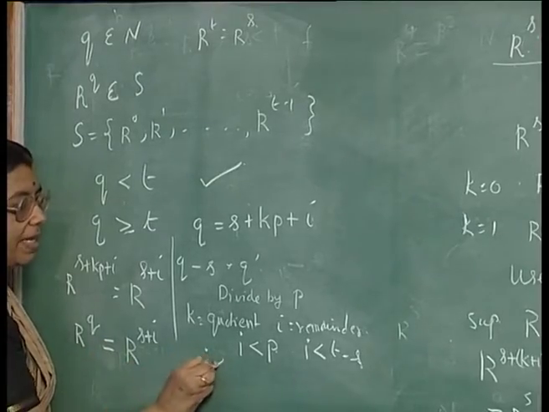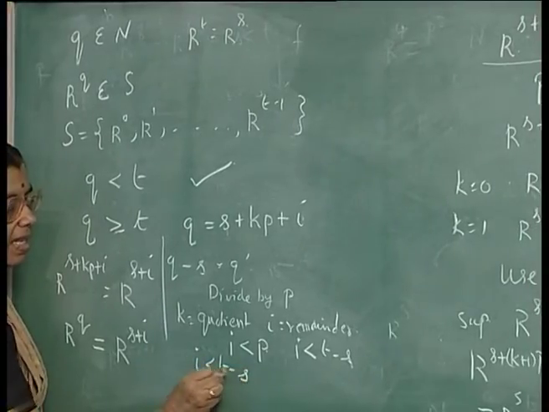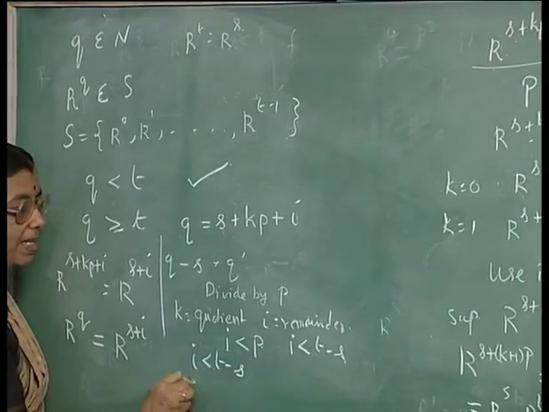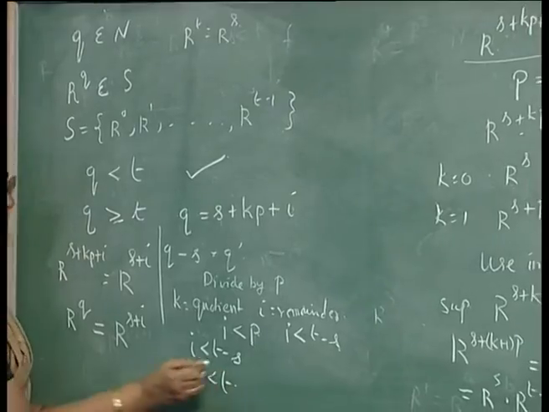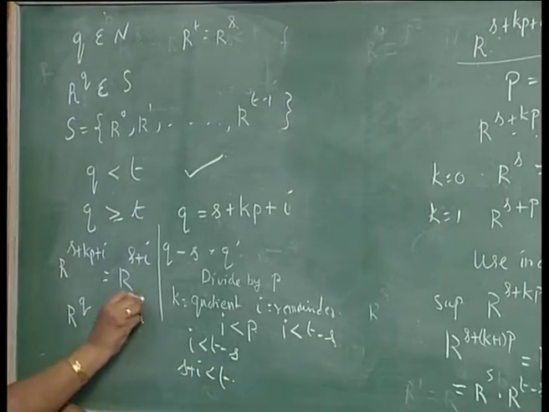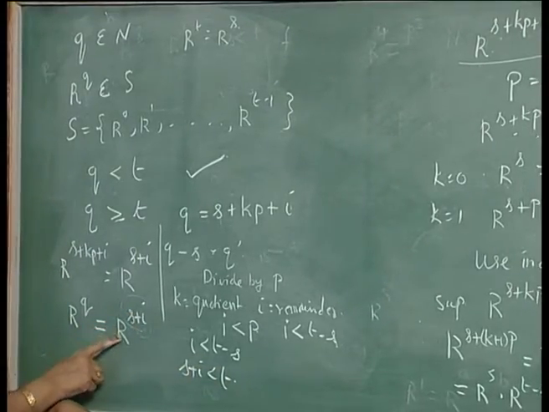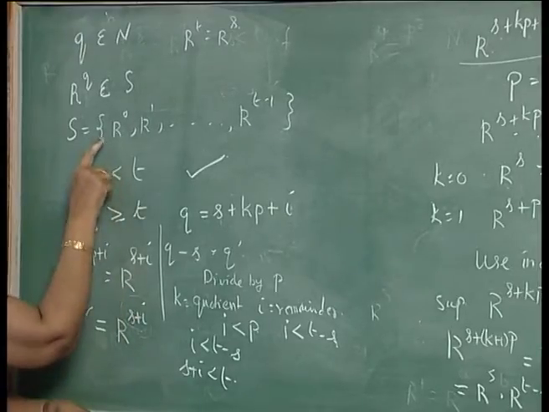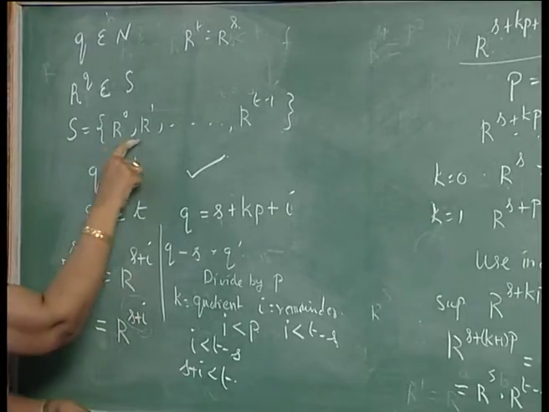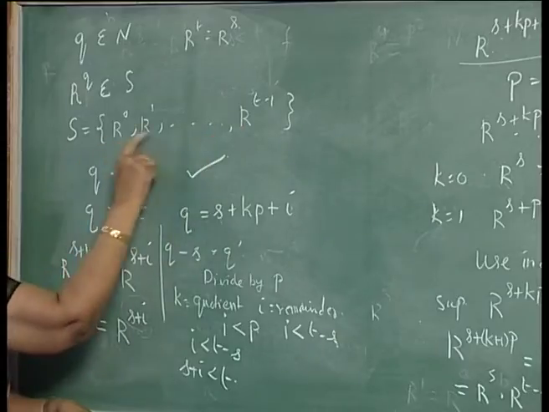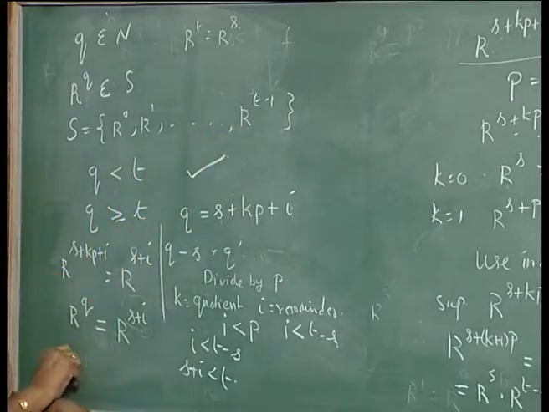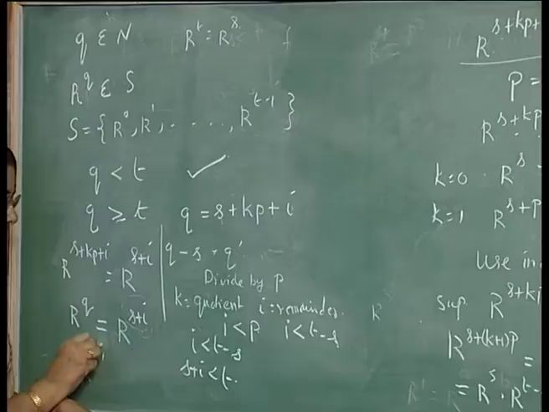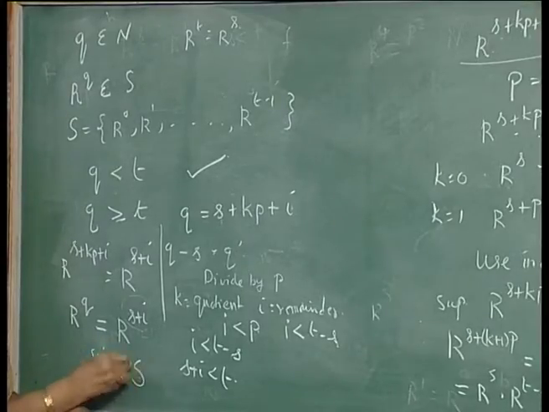Now, i is less than t minus s. So, s plus i will be less than t. So, this s plus i is less than t. So, R power s plus i, because s plus i is less than t, it will be one of these elements. So, R power s plus i will belong to S.